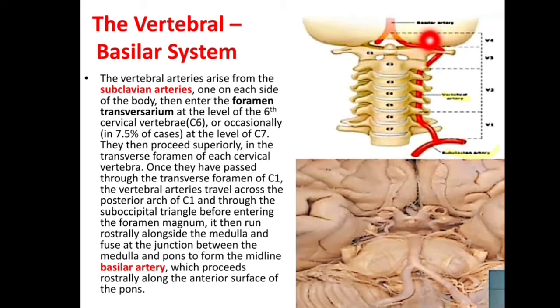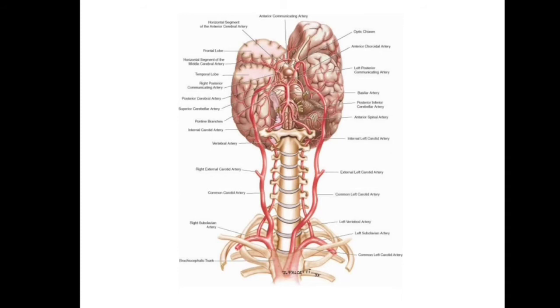It then runs rostrally alongside the medulla and fuses at the junction between the medulla and pons to form the midline basilar artery, which proceeds rostrally along the anterior surface of the pons. In this diagram we can see the vertebral basilar system. This is the subclavian artery, and from it arises the vertebral artery, in the foramen transversarium and along the arch of the atlas. This is the vertebral artery, right and left side, and finally it forms the basilar artery.